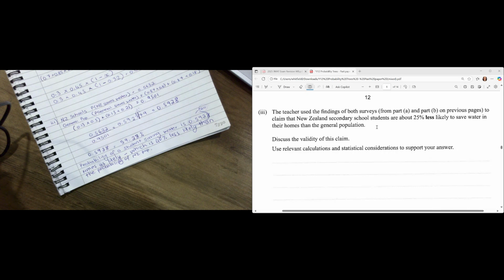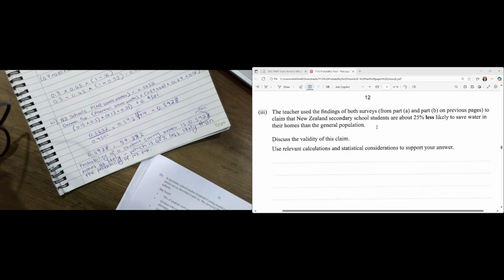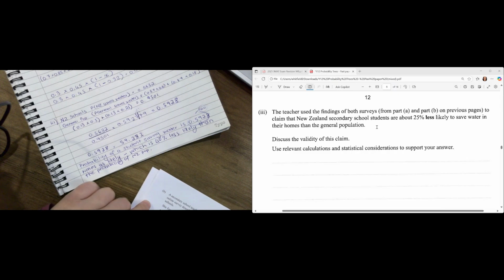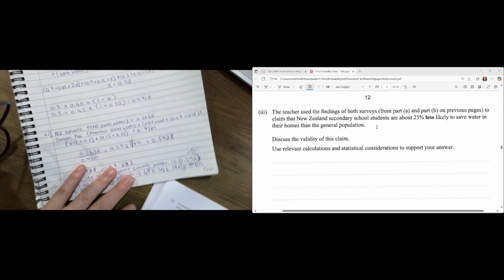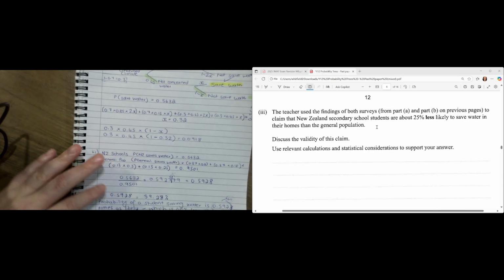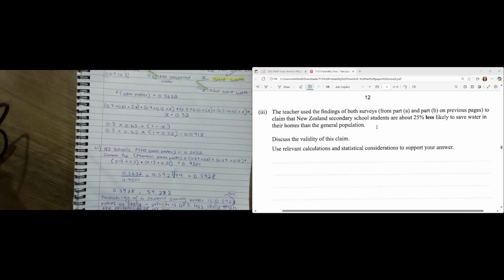When you're talking about validity of claims, go back and read the questions. If we have a look at it, it says she surveyed 200 students from under 13s at 2 local high schools. Statistically speaking, you know that this is not exactly great. So talk about how she only surveyed people from 2 schools, so it definitely does not represent all New Zealand students.